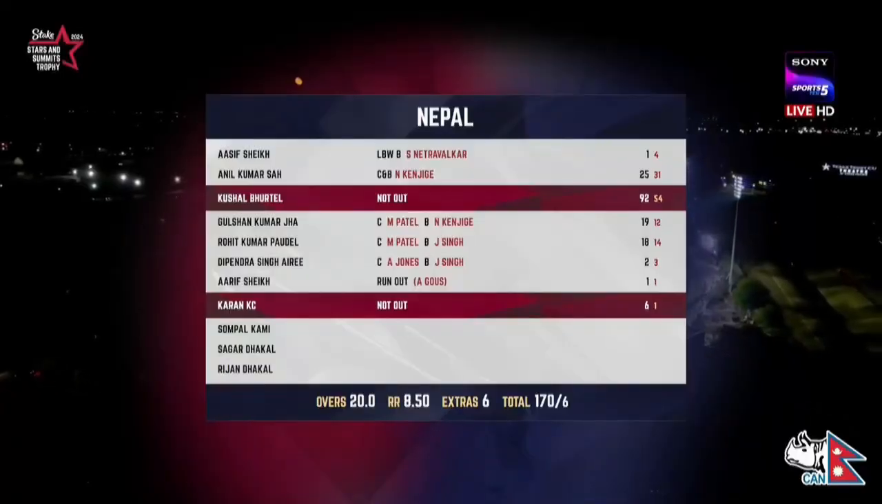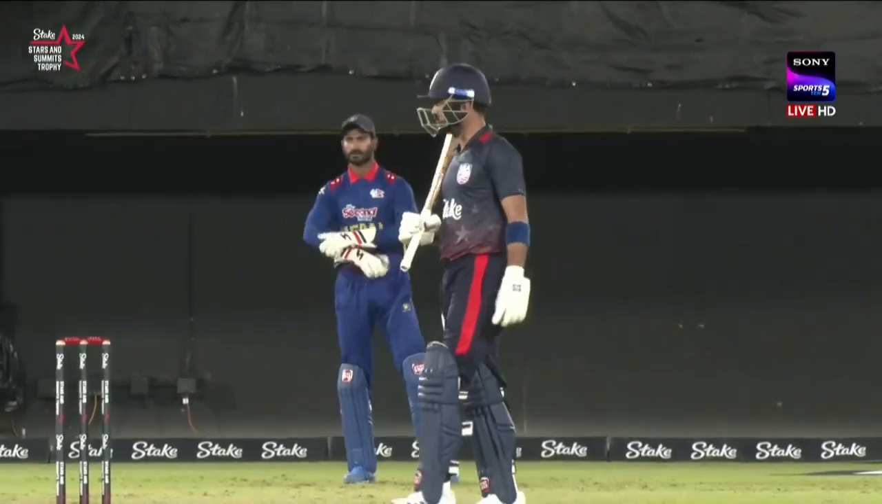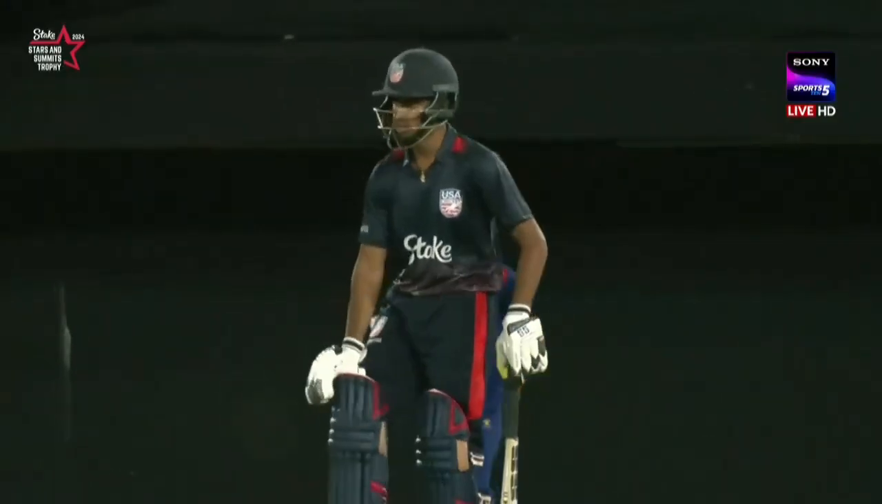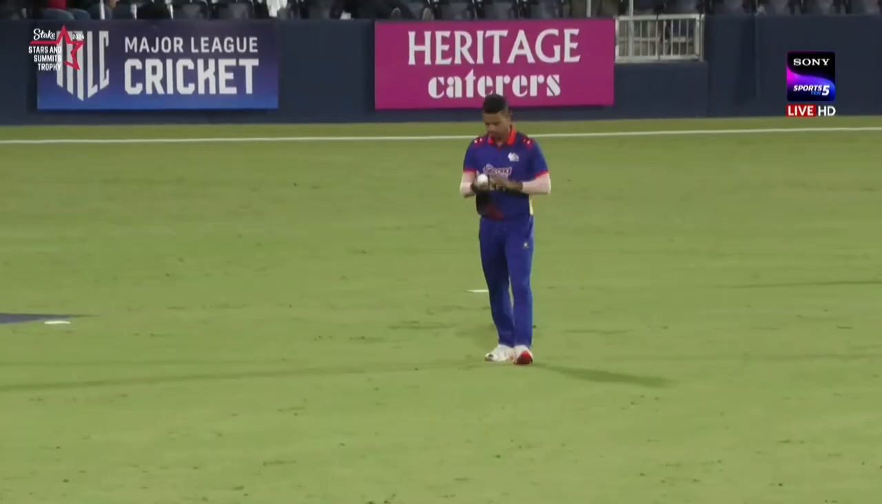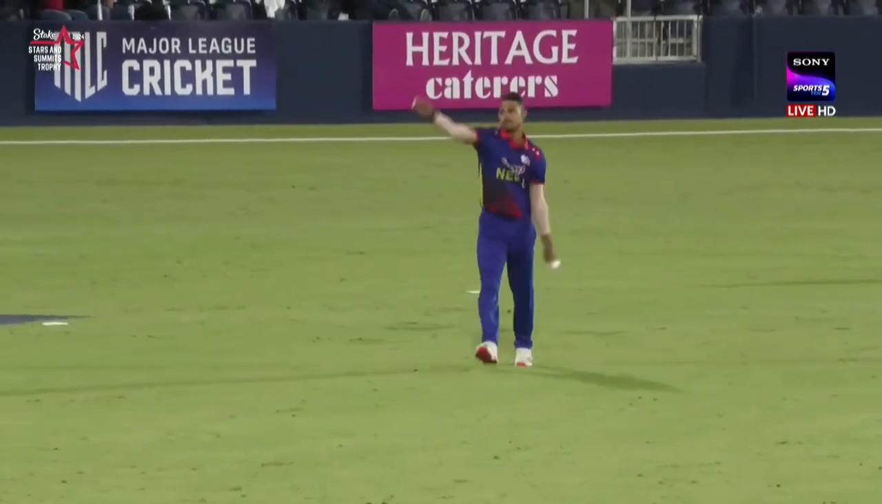A spectacular first innings. Kushal Bertel just kept it going. 92 off 54 for a hit in the first match, where they lost 3 early, side 4 Nepal. They're going to want to get off to a...